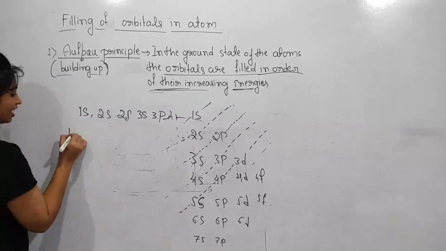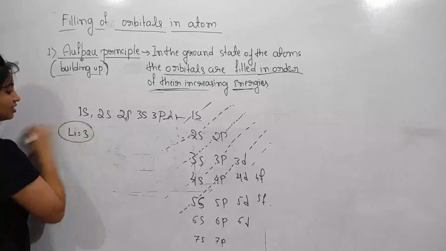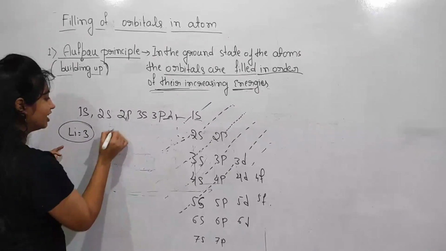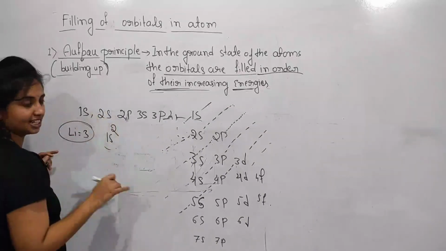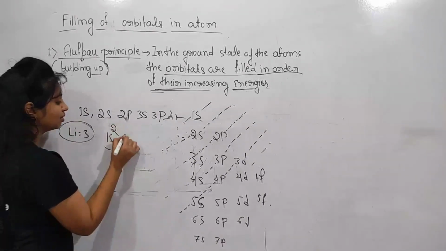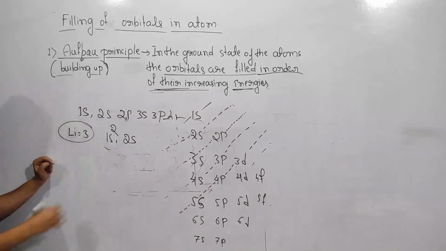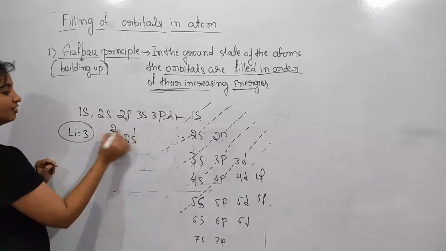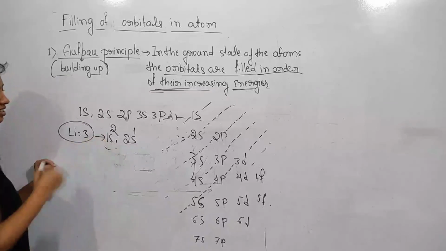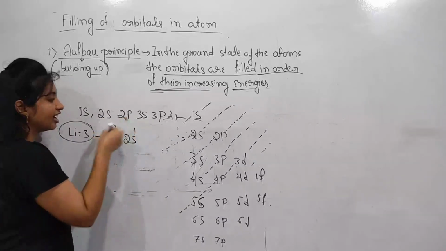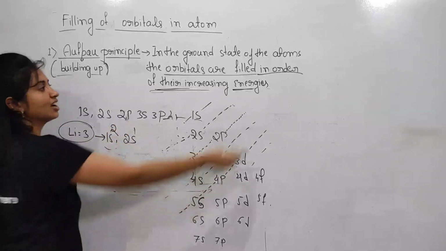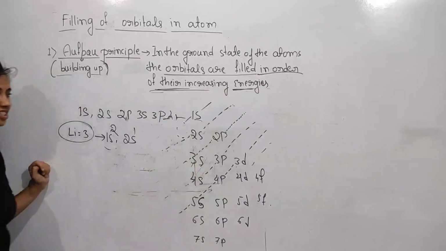So I wish to explain by an example. In lithium we have 3 electrons. So I fill 1s2. This orbital is filled completely. Then only we move to 2s1. So in total we have 3 electrons here. So like this, the electrons fill the orbitals only in the order of their increasing energies.